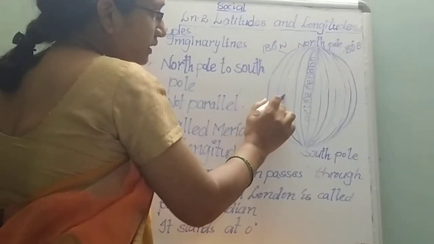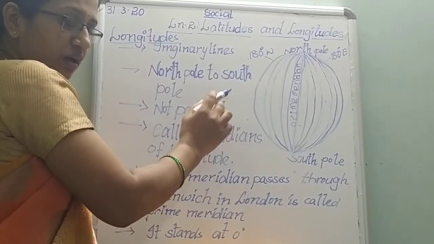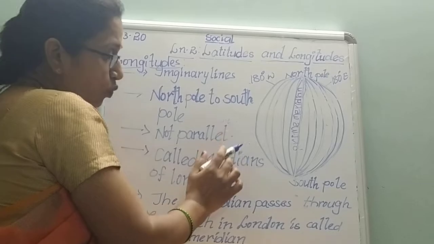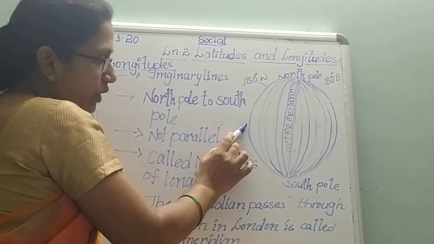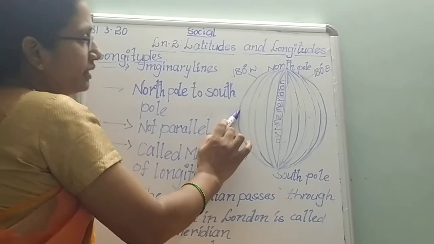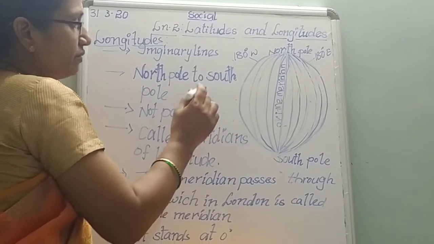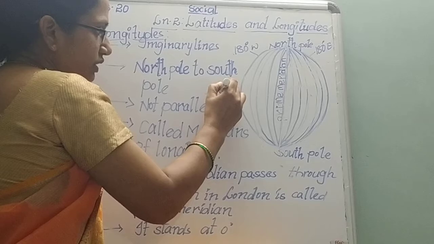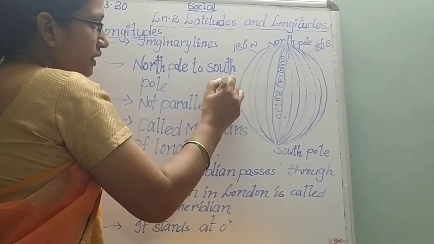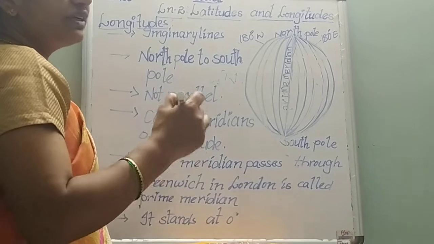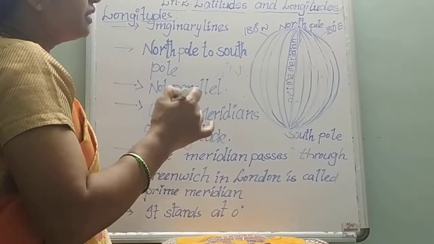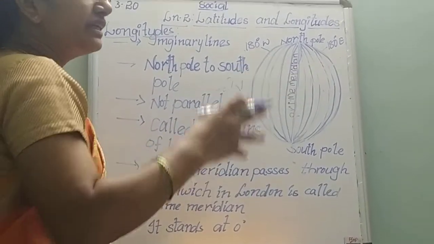The meridians located to the west of the prime meridian are indicated with degrees west. That means it may be 30 degrees, 40 degrees, 50 degrees, 60 degrees, 80 degrees and so on up to 180 degrees.